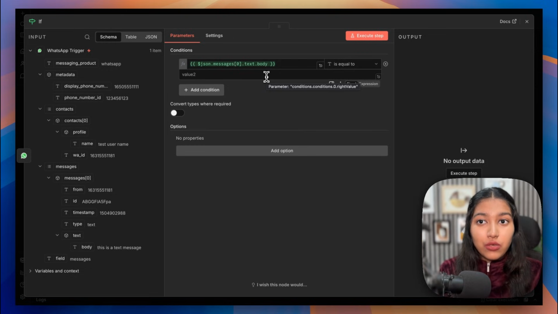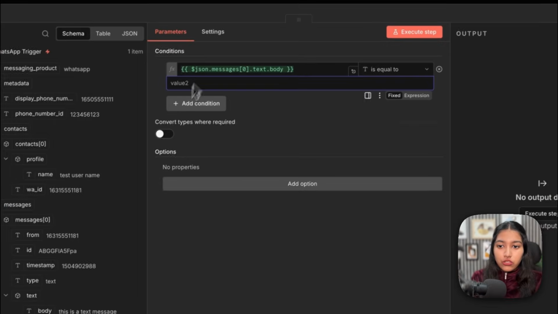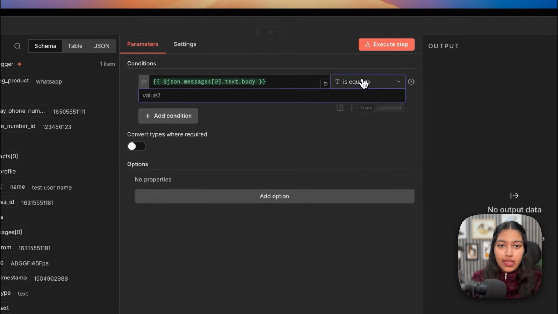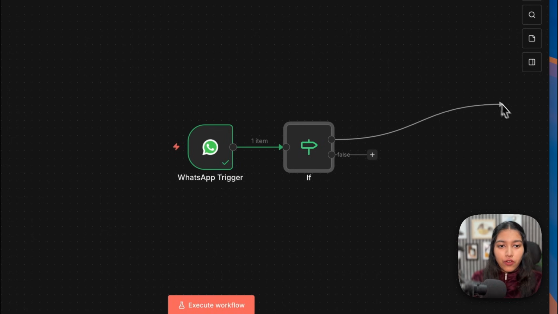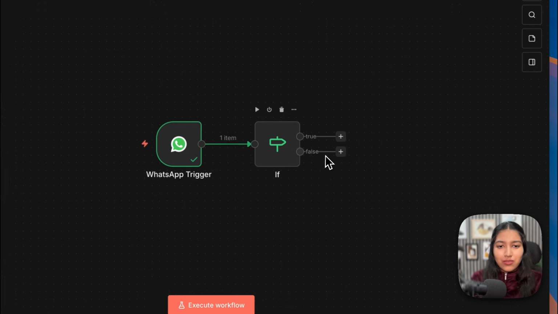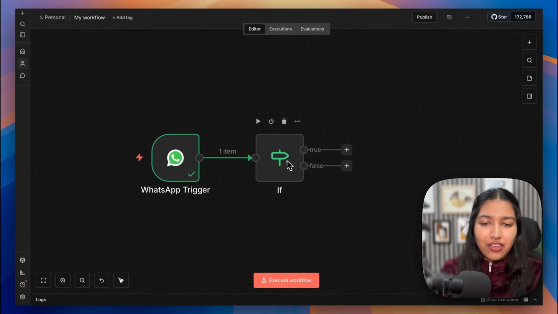If you capture that, then you will be stuck in a loop and you will be getting endless messages on WhatsApp. So just drag and drop the body and just select exists. So if it exists, then we're going to move forward. If it does not exist, we're just going to leave it as is. Now you might ask, why are we not using the filter? Well, I tried using it, it didn't work, so I'm just going with this.